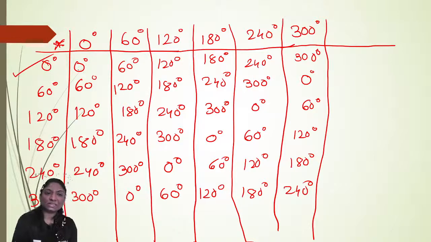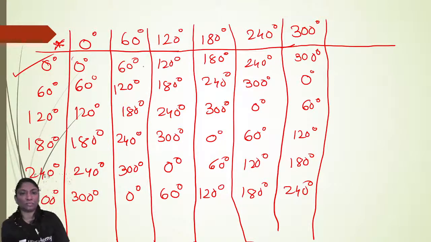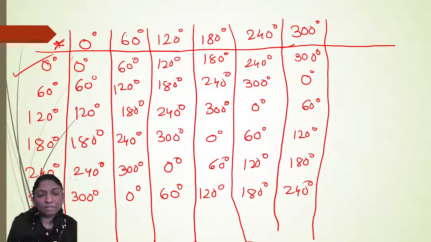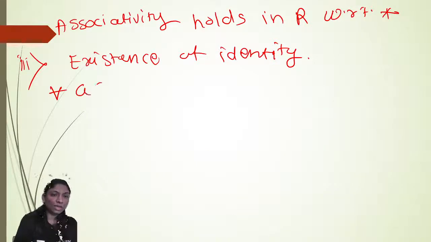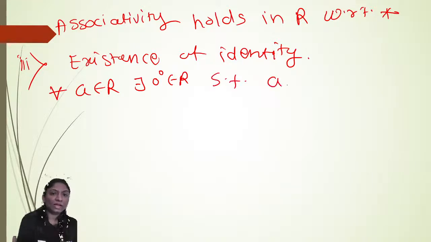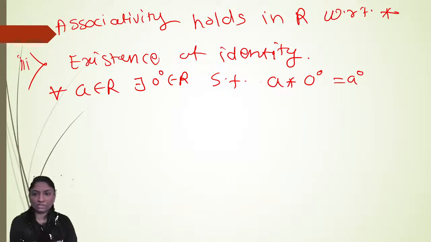So which element acts as an identity element? So here 0 gives exactly similar row, right? So that implies 0 degree acts as an identity element. So for all A in R, there exists 0 degree in R such that A star 0 is equal to A degree, A degree star 0 degree is equal to A degree. So this is your identity element.